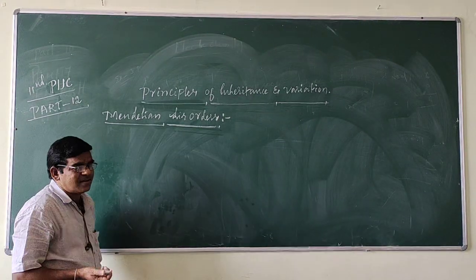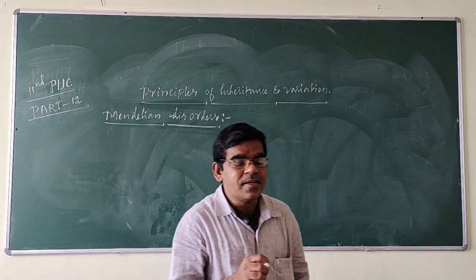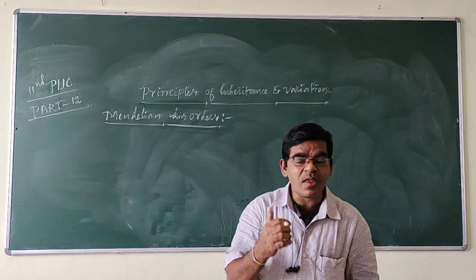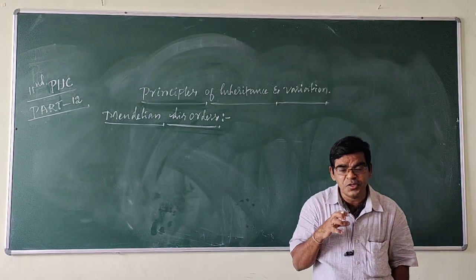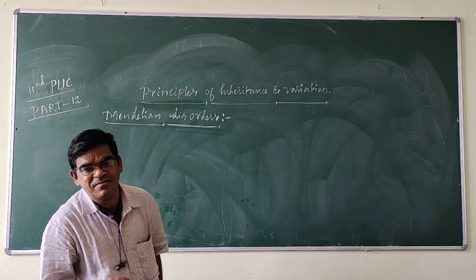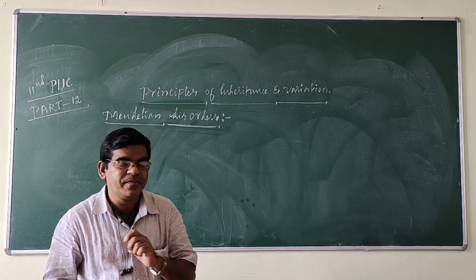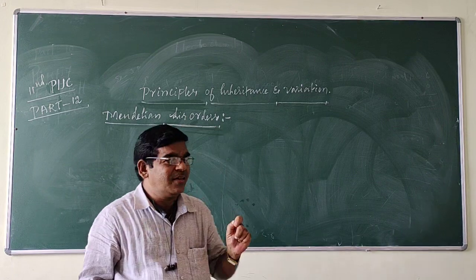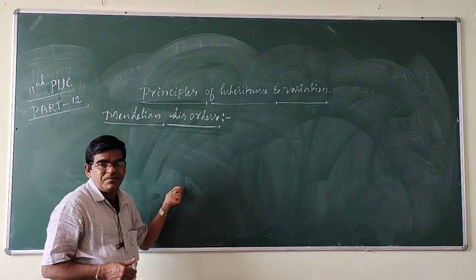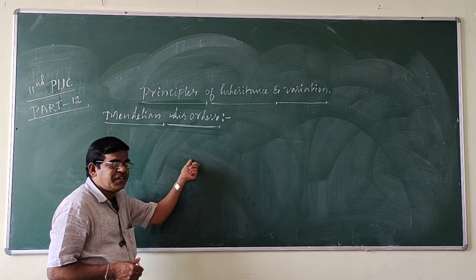So, what are Mendelian disorders? The disorders caused due to a change in the structure of the concerned gene. Here, the structure of the gene is changed.